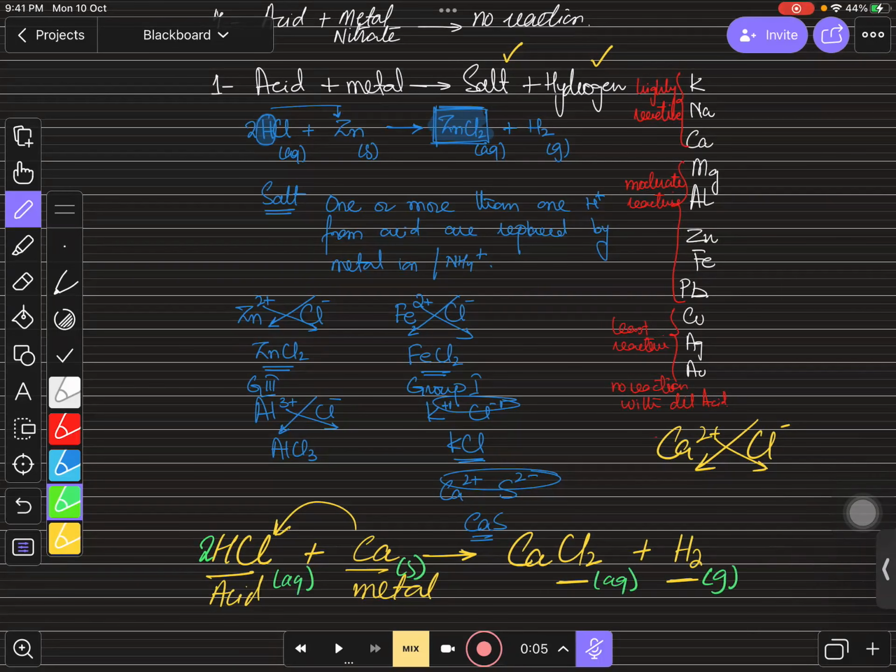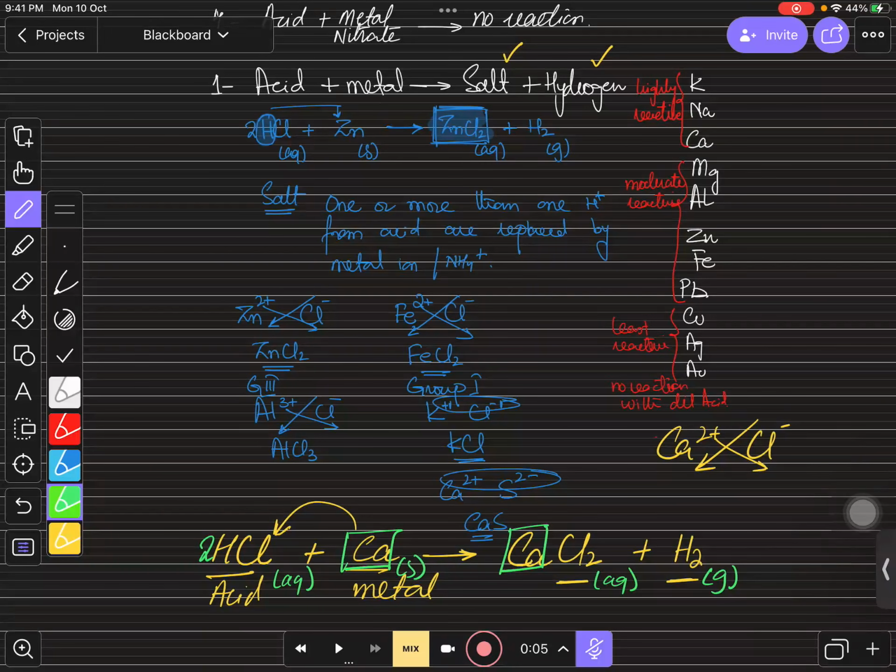Ji bete. Why did you put 2 before HCl and not before Ca? Yes, we just need to balance the elements over here. Just look at the number of calcium. कितने calcium है आपके पास? 1. और यहाँ कितने? 1. So do we need to balance this?